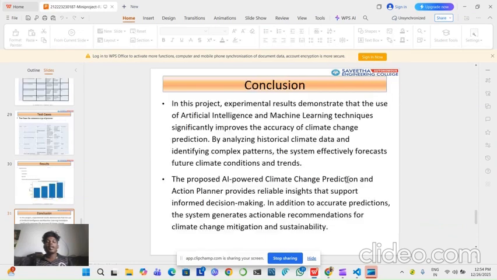Conclusion. In this project, experimental results demonstrate that the use of artificial intelligence and machine learning techniques significantly improves the accuracy of climate change prediction. By analyzing historical climate data and identifying complex patterns, the system effectively forecasts future climate conditions and trends.